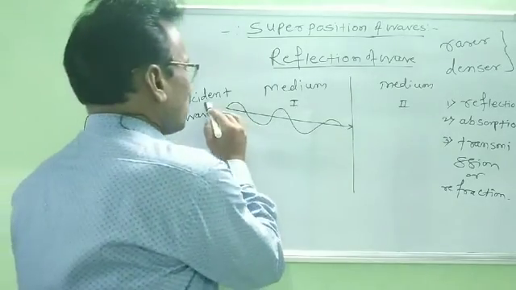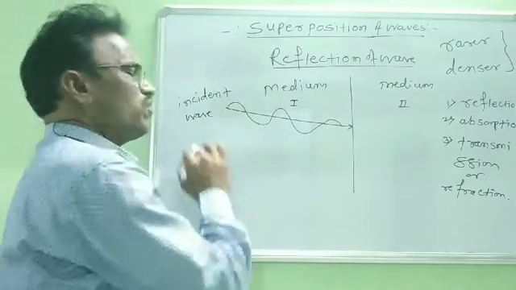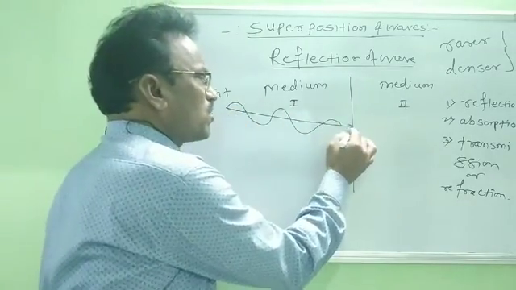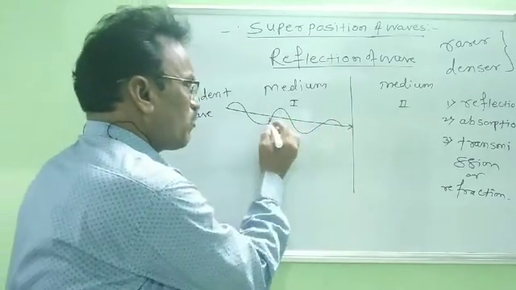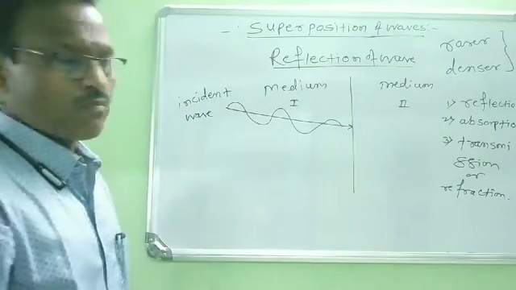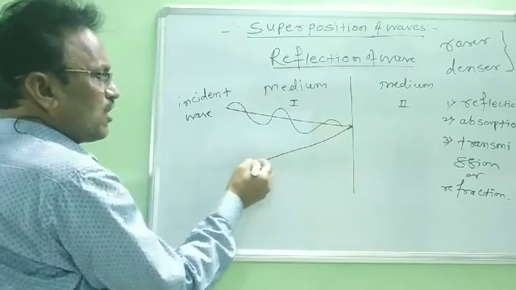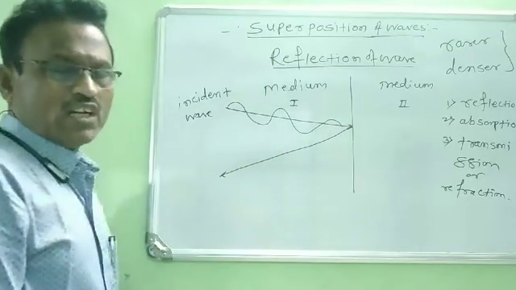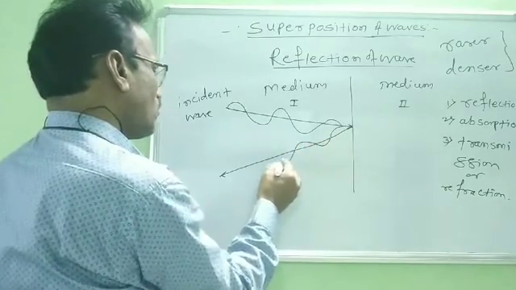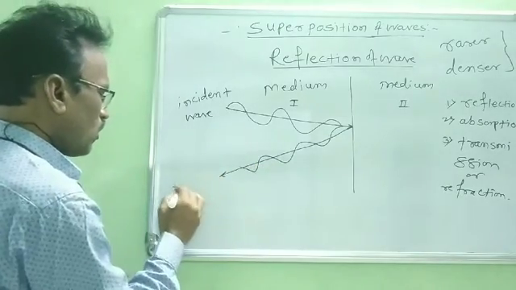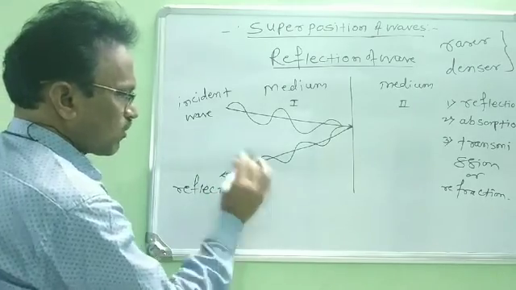Suppose initially the first wave is traveling through the first medium, and this wave is the incident wave. This incident wave reaches this boundary. As soon as this wave is incident on the boundary between the two mediums, some part of this wave gets reflected back through the same medium in this way. This wave is known as a reflected wave.